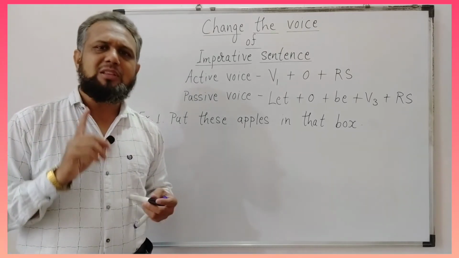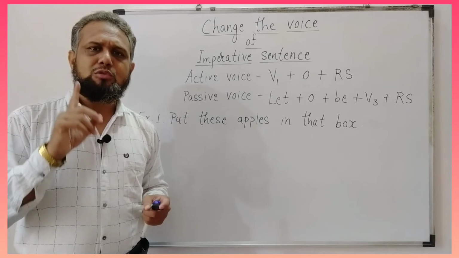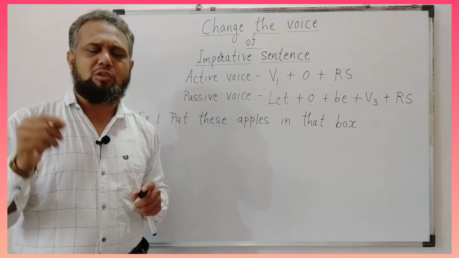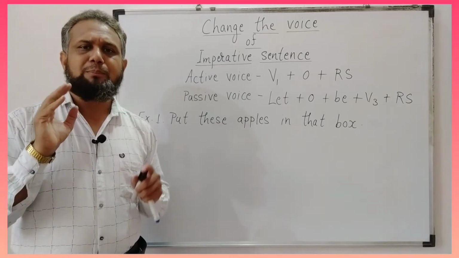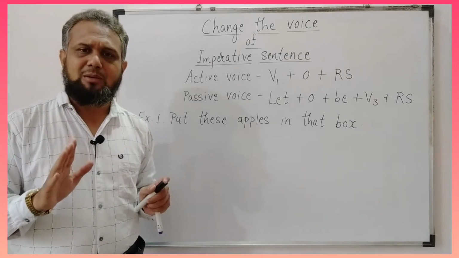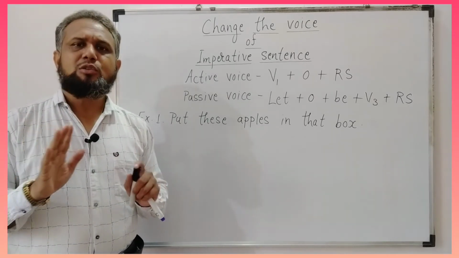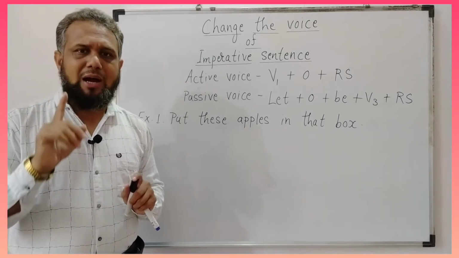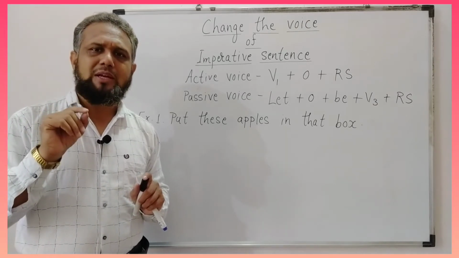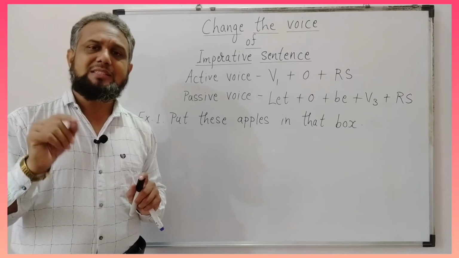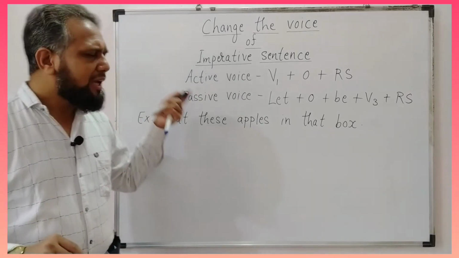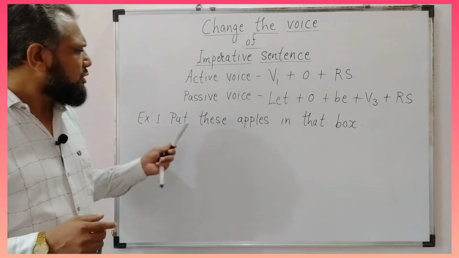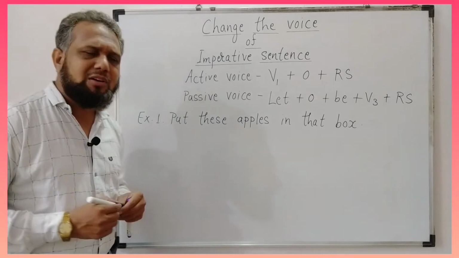Now friends, remember one thing. If you want to change the voice of any sentence, if you want to transform the sentence from active to passive or passive to active, first of all pick out the verb. Identify the verb. Don't care about the type of the sentence, don't care about the tense of the sentence, just concentrate on the verb. Identifying the verb will help you in identifying the tense of the sentence as well as its type. So may it be imperative sentence, may it be assertive sentence, first of all pick out the verb. So in the given sentence, what is our verb?